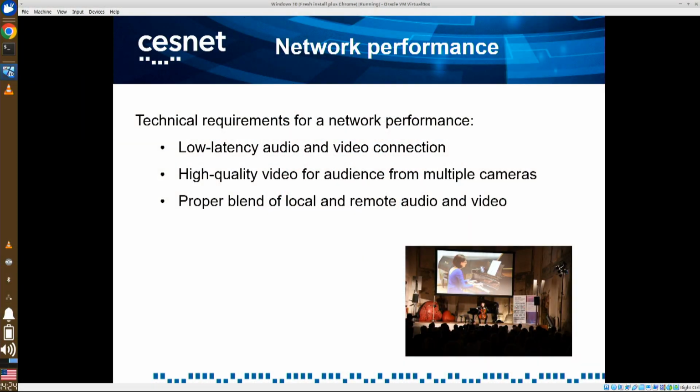Second, if there is audience, it is very important to have very good video quality from the remote location or multiple locations, and preferably from multiple cameras as in regular TV production, because it would be boring to look at one camera view for 1 hour concert.